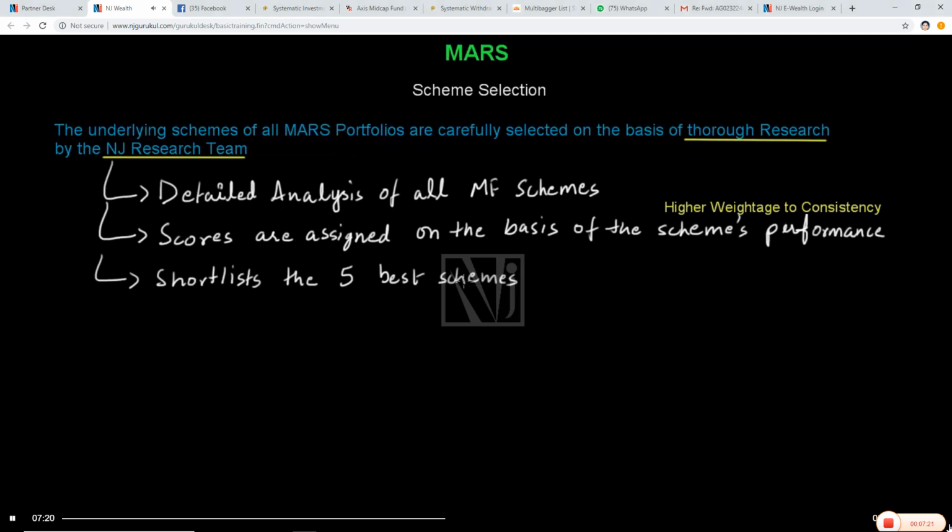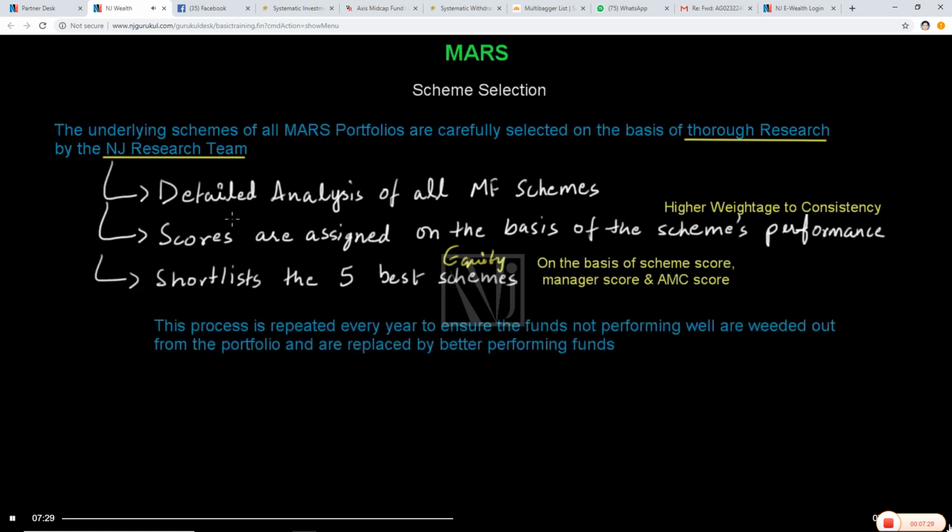Then the team shortlists up to 5 best equity schemes on the basis of their scheme score, manager score, and AMC score. This entire process is repeated every year to ensure that the funds not performing well are weeded out from the portfolio and are replaced by better performing funds.